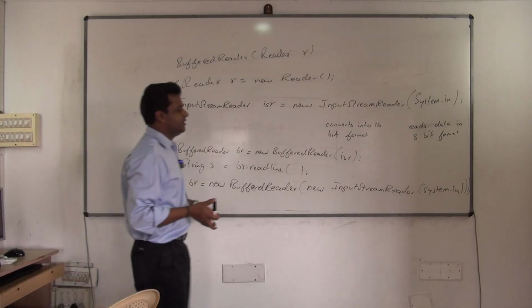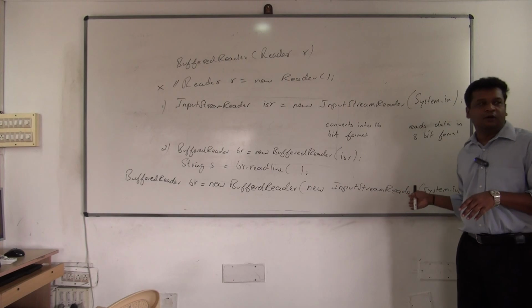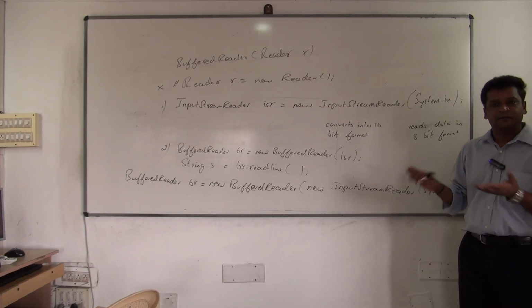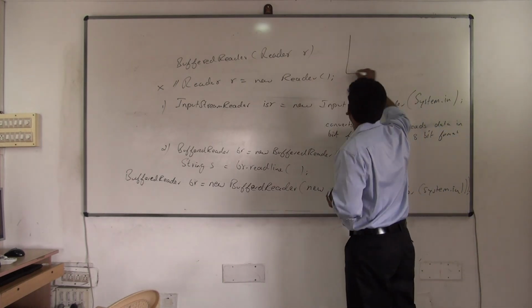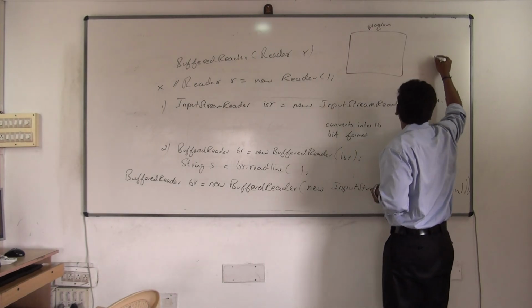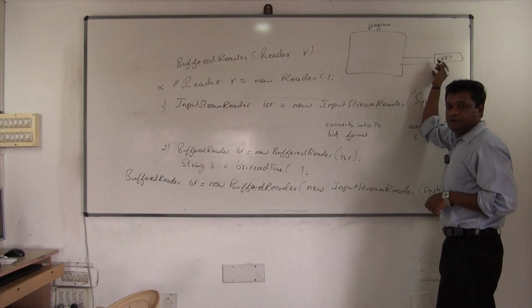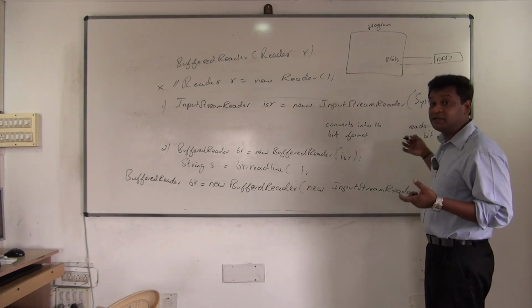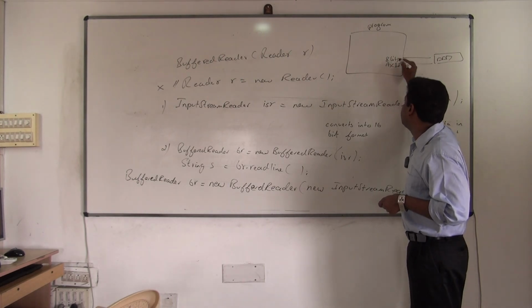So what is happening here? See, first System.in will create an input stream object, an input stream between the keyboard and your program. If this is your program and this is a keyboard, one stream will be created. That input stream will read in what? 8 bits. It means it will read it in bit format or ASCII format.